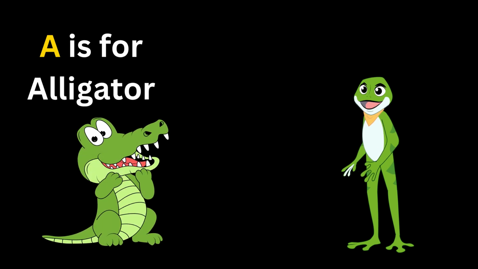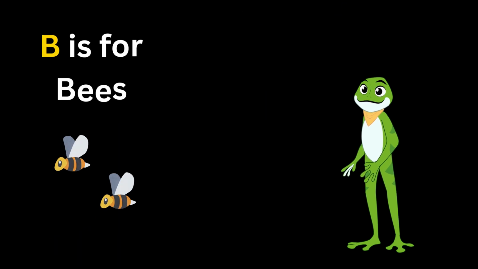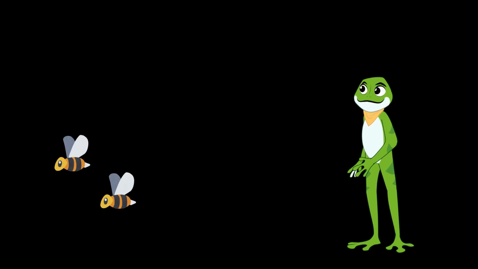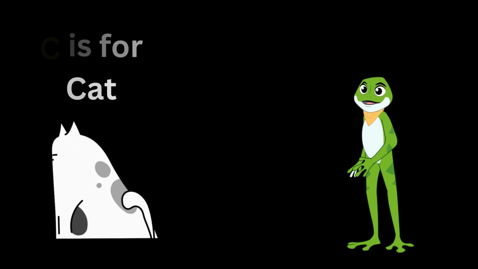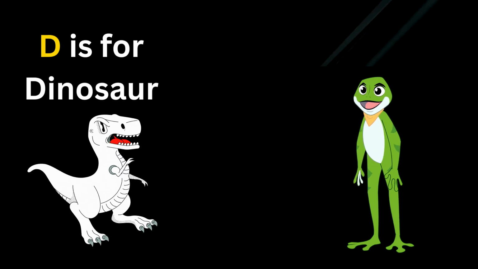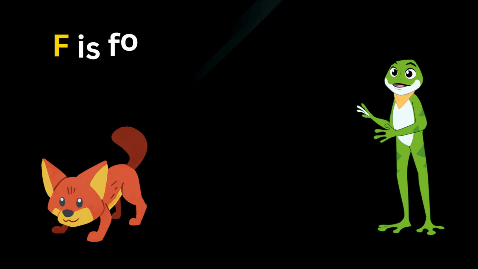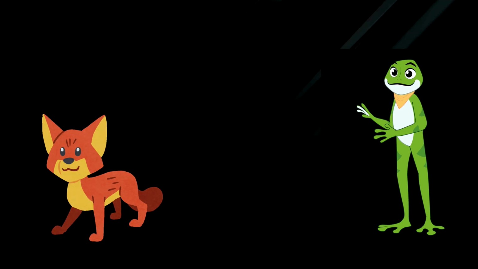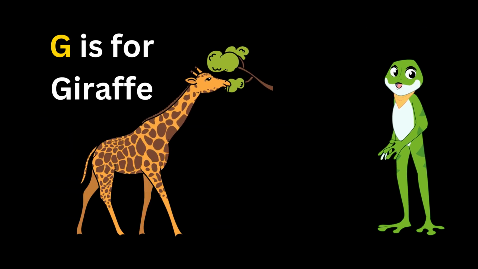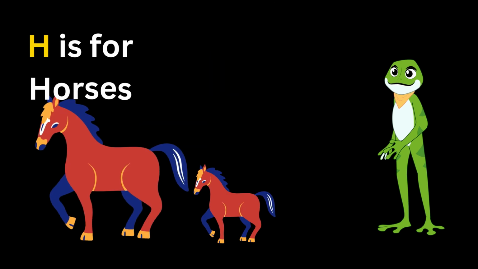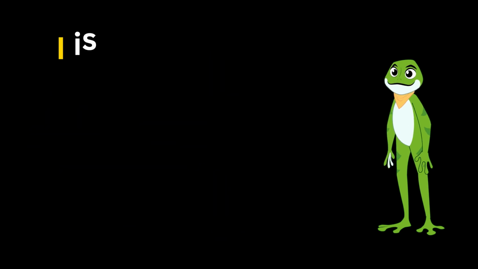A. A is for alligator. B. B is for bees. C. C is for cat. D. D is for dinosaur. E. E is for elephants. F. F is for fox. G. G is for giraffe. H. H is for horses.